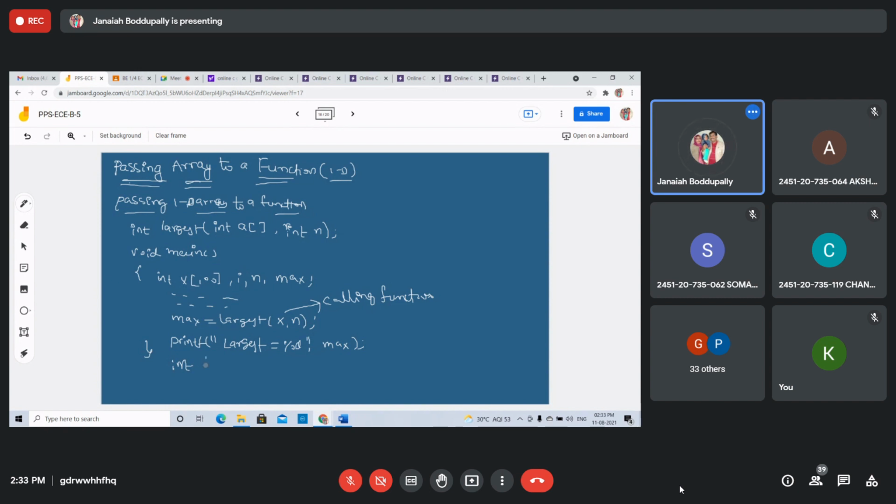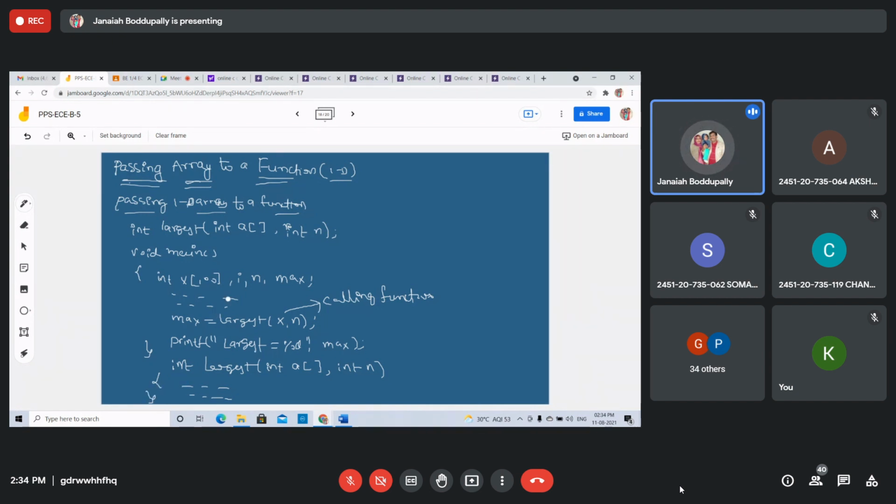In the function definition, int largest, int a of square brackets and int n. Whatever is in the function definition, that's it. This is the type.